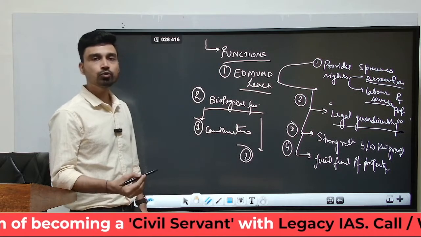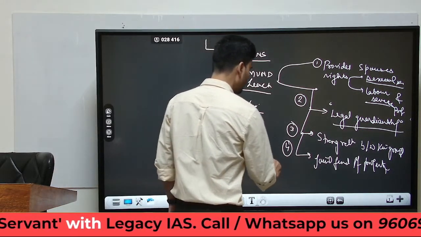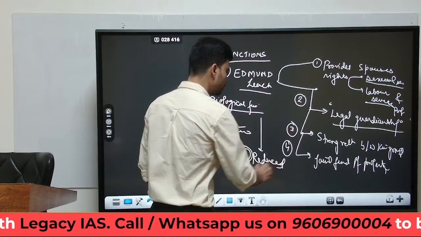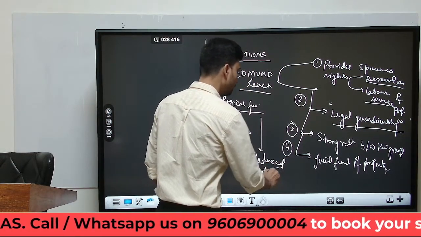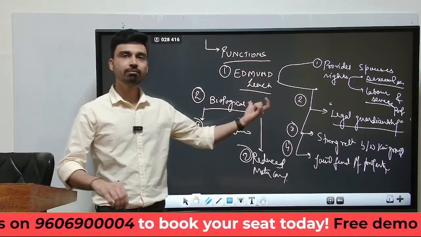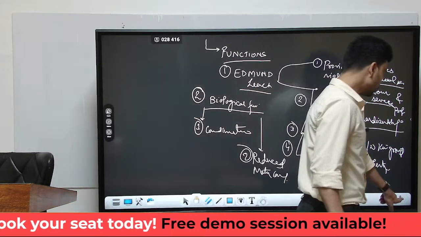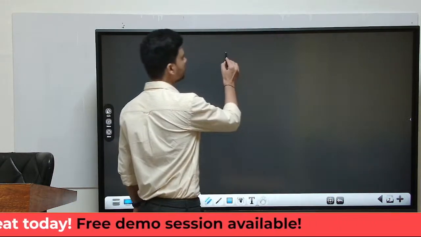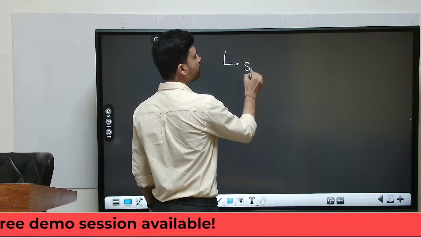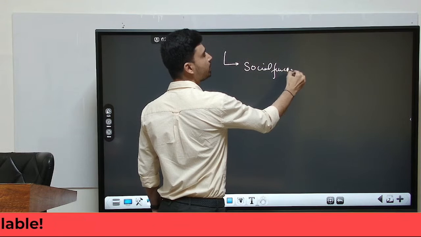And second, it also reduces the mating competition between humans. Both are very important functions of marriage. So, 4 functions given by Edmund Leach, and 2 biological functions we can identify. Other functions can also be categorized, such as social functions. So what are the social functions that marriage serves?